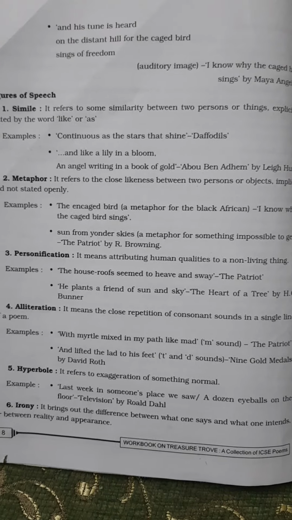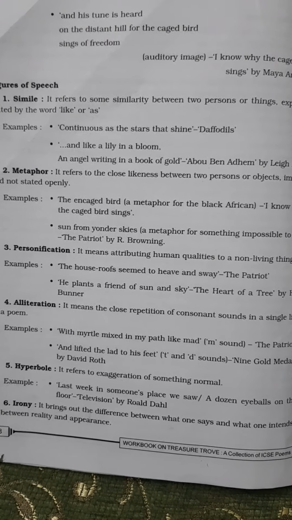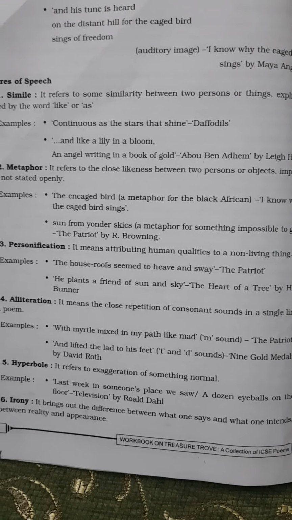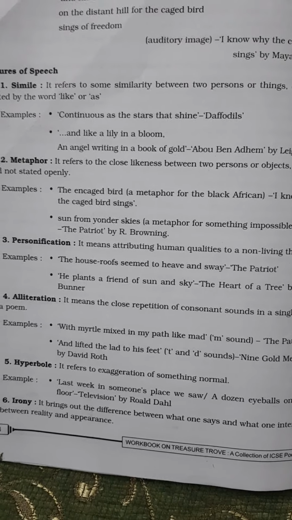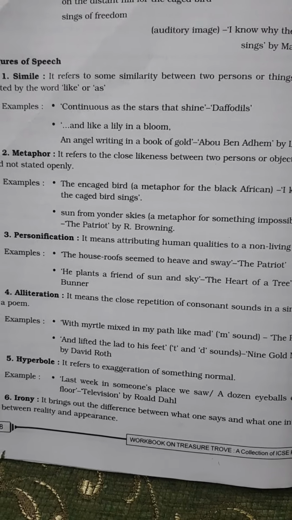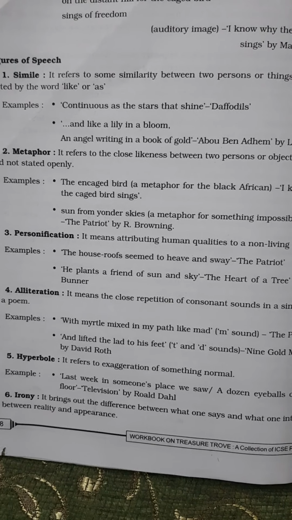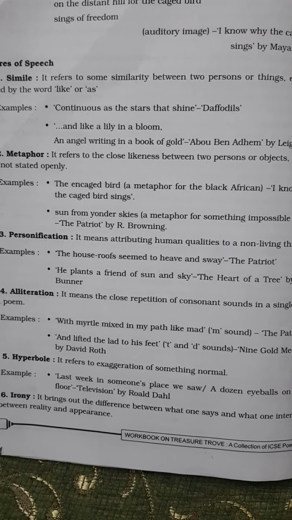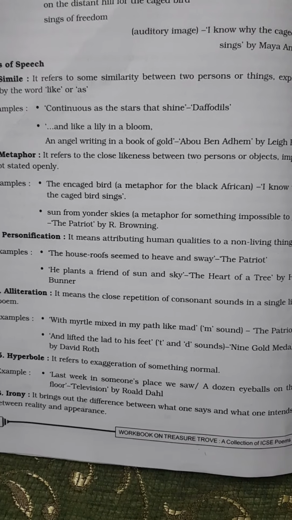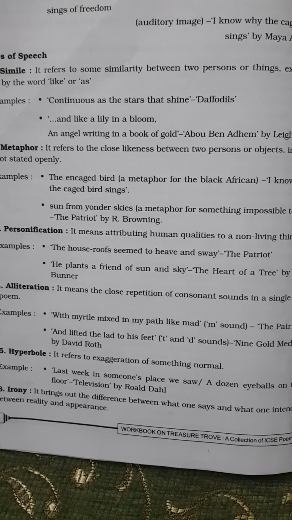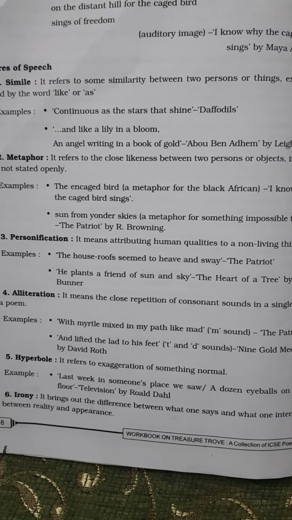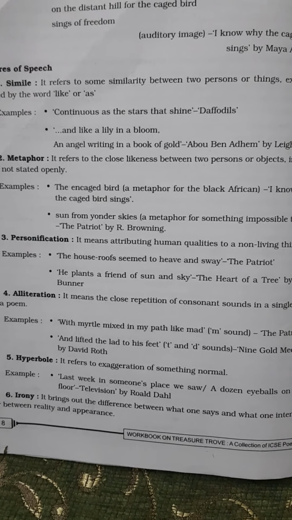So, next is personification. Personification means attributing human qualities to non-living beings. So please remember, the word person is in this. When we give the qualities which are found in human beings to non-living beings. For example, "the house roofs seem to heave and sway." So, in the poem The Patriot, house roofs are presented as living beings that are heaving and swaying.